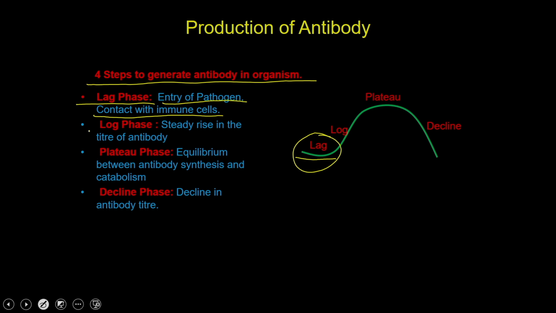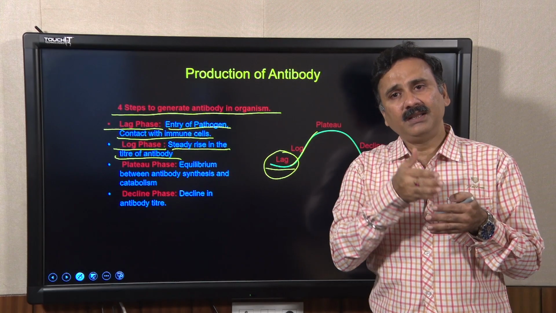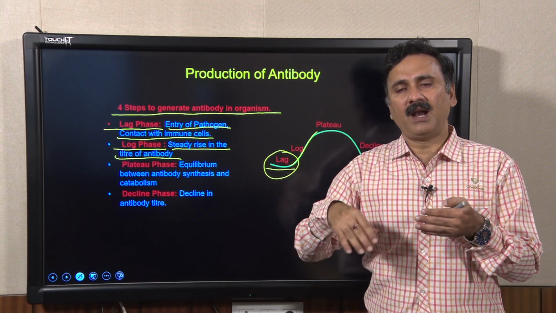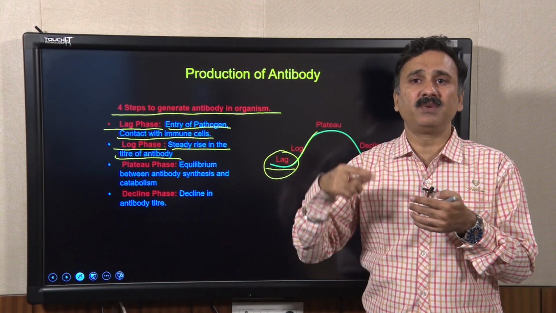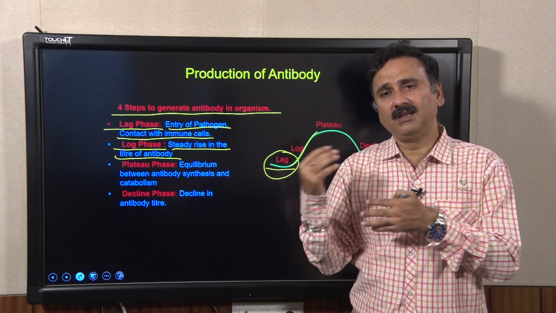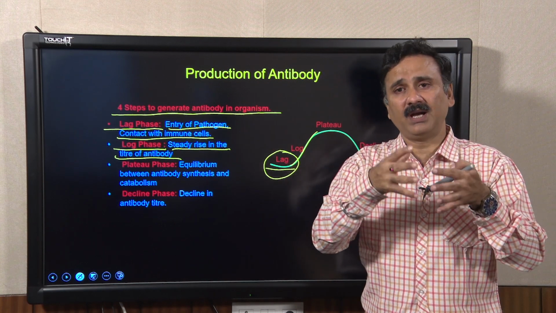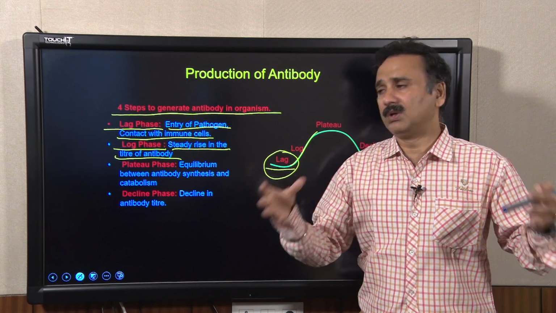In the second phase, you have the log phase. In the log phase, you are going to see an increase in antibody production, which means the immune cells have now understood the strategies to tackle this foreign antigen, and after going through multiple processes they have started producing the antibodies. As I said in the previous slide, these antibodies will now start sequestering this antigen so that it should not be able to spread throughout the body.